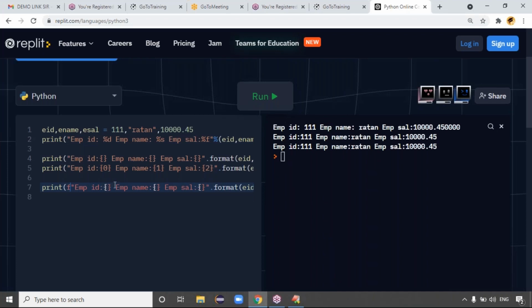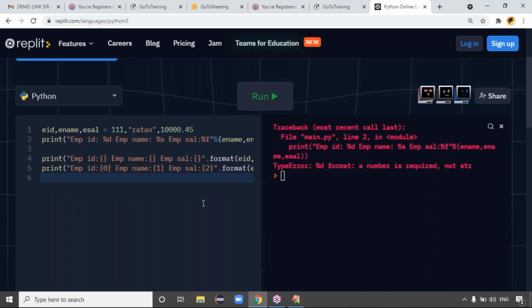See, in the first option, we are passing the percentile D, the integer value. It is expecting an integer over there, right? What if we pass a string? It will give an error, a value error. Here ename is being passed. In the first case, type is mandatory; in the second case, type is optional. For the first case, with percentile D, a number is required, not a string, so we get a type error. But in the second case, there is no type error, because these are braces, so you can pass any type of data. It's not a problem.